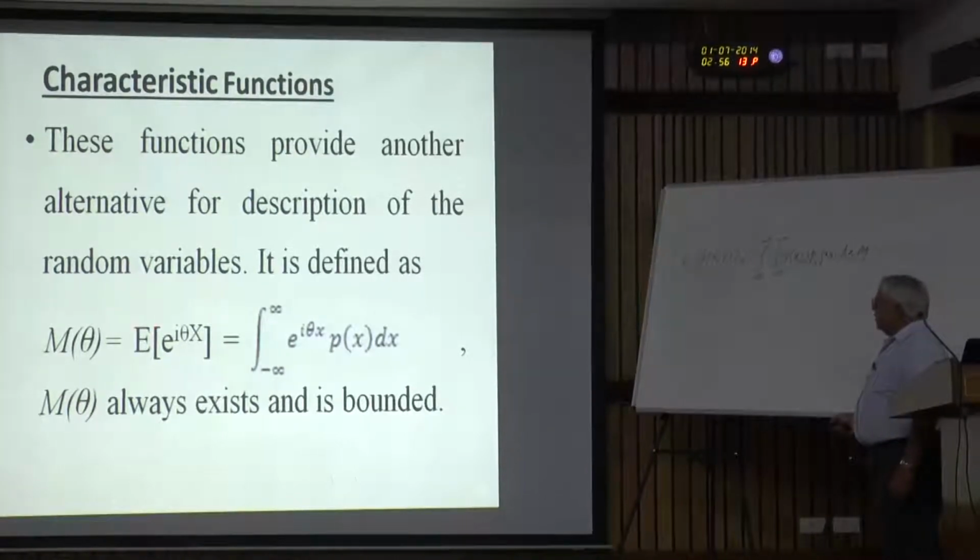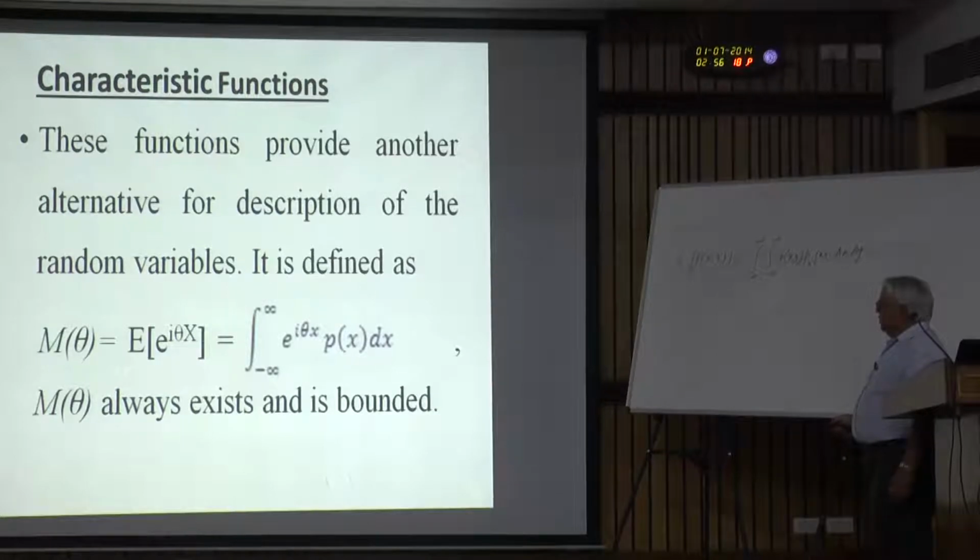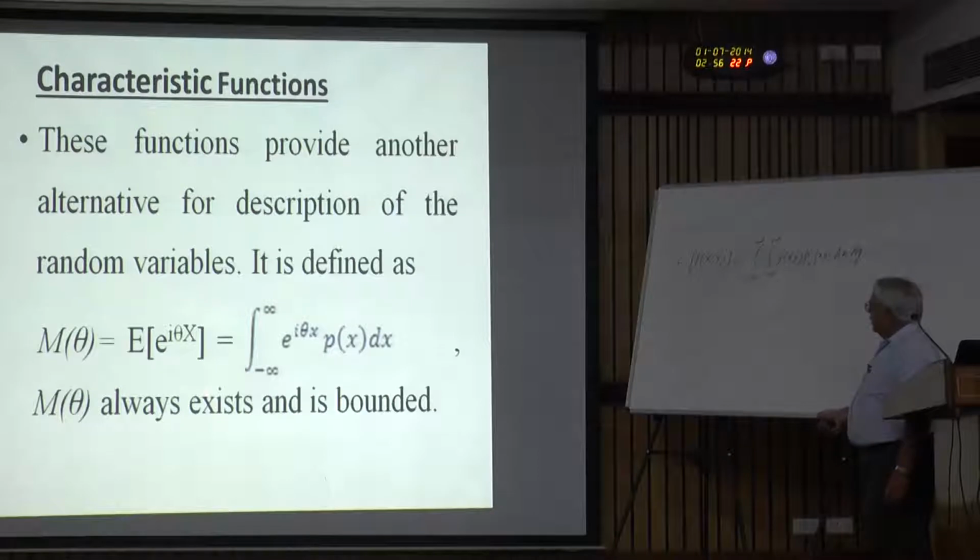Here, it is the expectation of e to the power I theta x. So, the function now, which we are writing as a small f here, becomes e to the power I theta x. So, for the single variable, it is defined as the integral over the full range of e to the power I theta x p(x) dx.